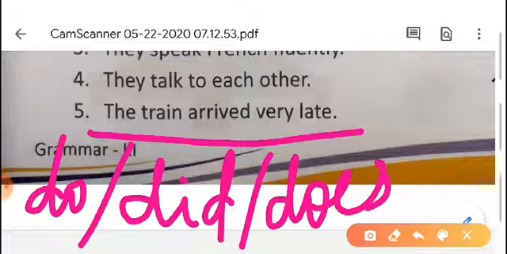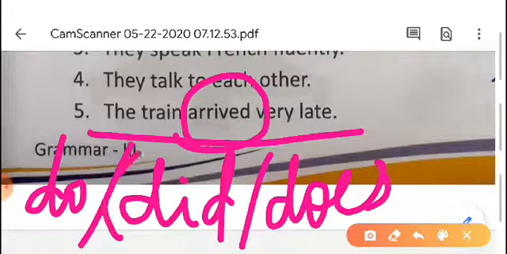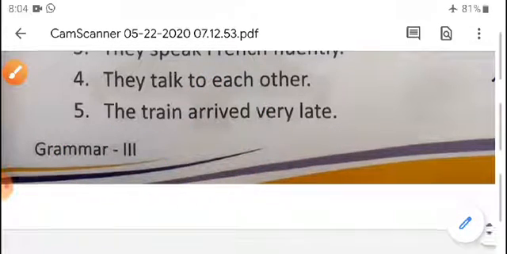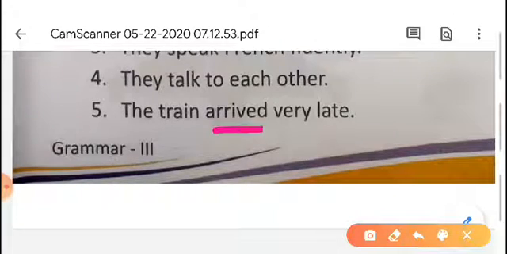First we have to check the main verb. What is the main verb here? Arrived. Is it present tense or past tense? It is past tense. So you can select did. The train arrived, it is past tense. That's why we can write did.